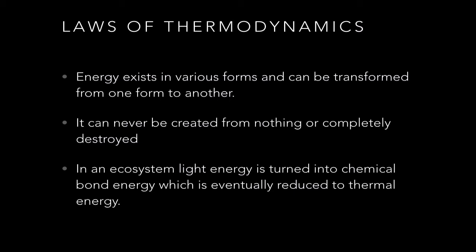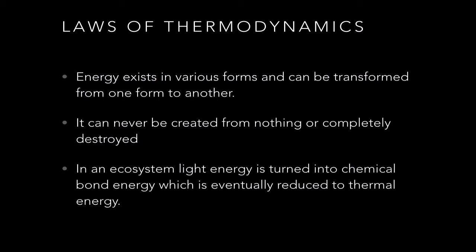The first law of thermodynamics states that energy can be transformed from one form to another, but not created or completely destroyed. Most energy in an ecosystem comes from the sun. Nuclear fusion happens and light energy is emitted, and this light energy is captured by plants and turned into chemical bond energy when they make glucose. Plants get eaten and respire themselves as well, and eventually respiration and decomposition reduce everything down to thermal energy, at which point that energy is unavailable for the rest of the ecosystem, as we'll see in the